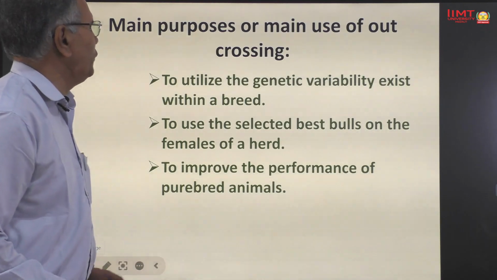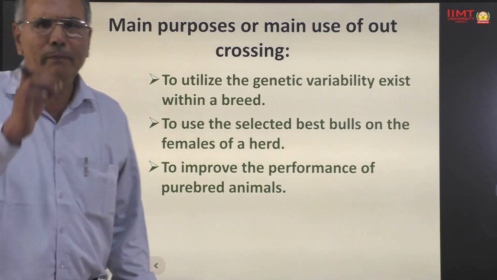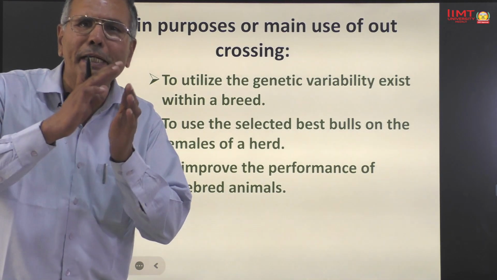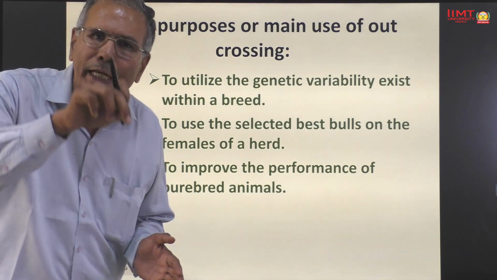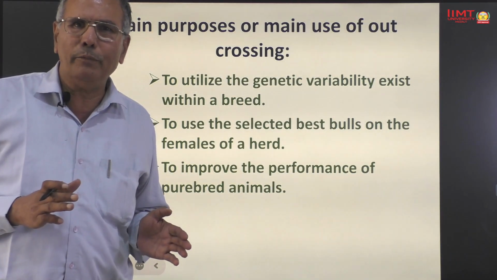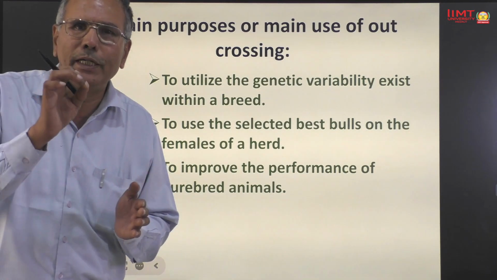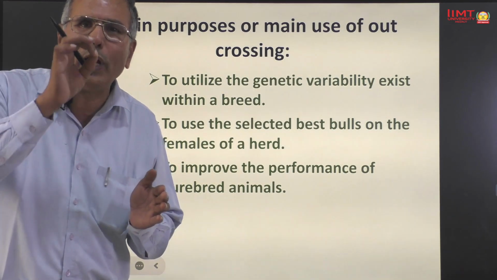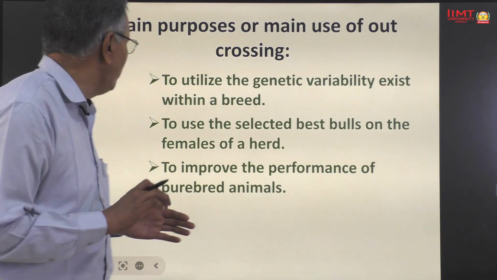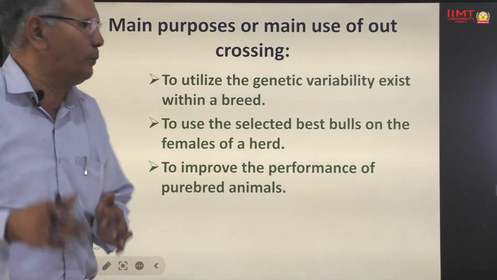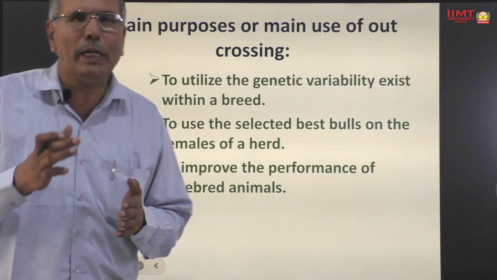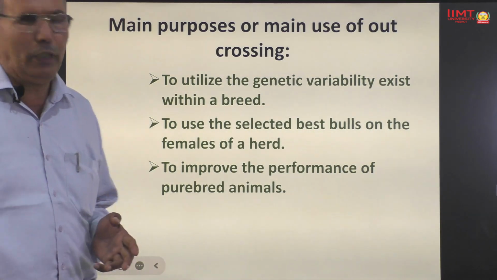What are the main purpose or main use of outcrossing? The major use of outcrossing is to exploit the genetic variability that exists within a species or within a breed. The major aims of outcrossing are: number 1, to exploit the genetic variability that exists within a breed. Number 2, to use the best selected bull on the female of a herd. Number 3, to improve the performance of purebred animals.